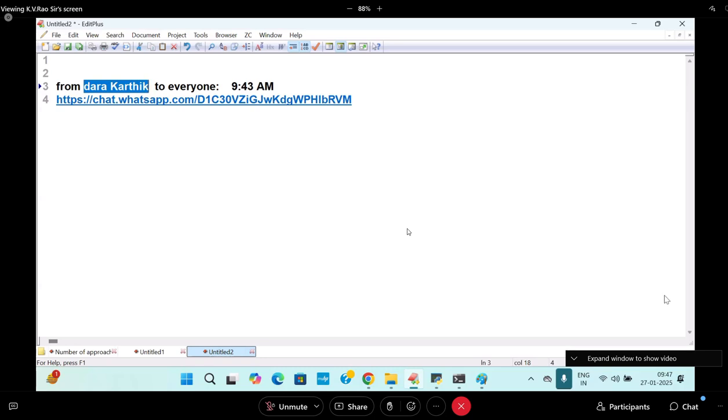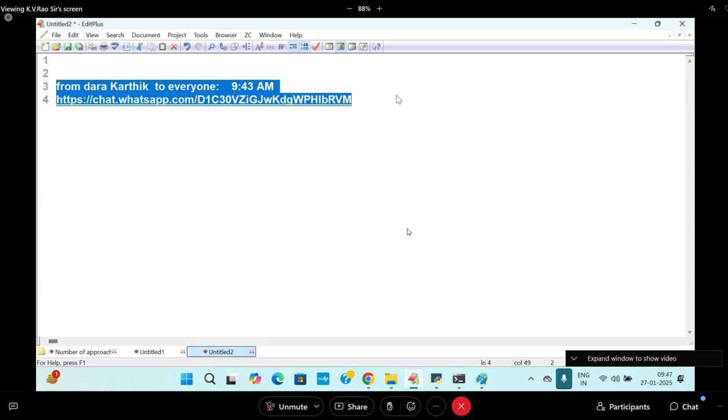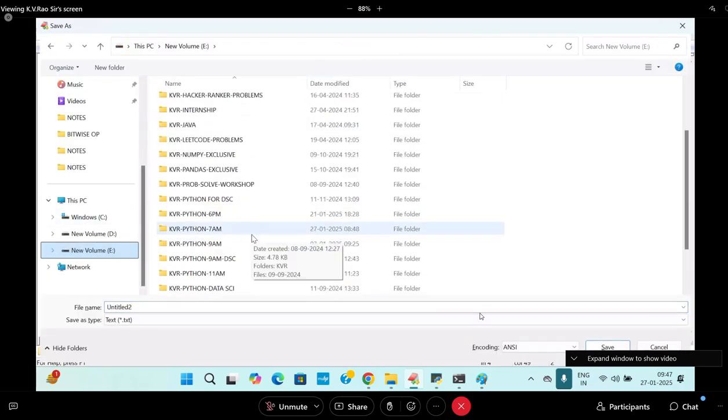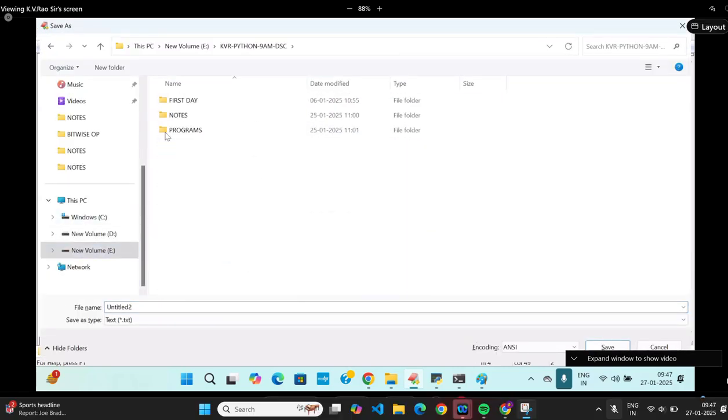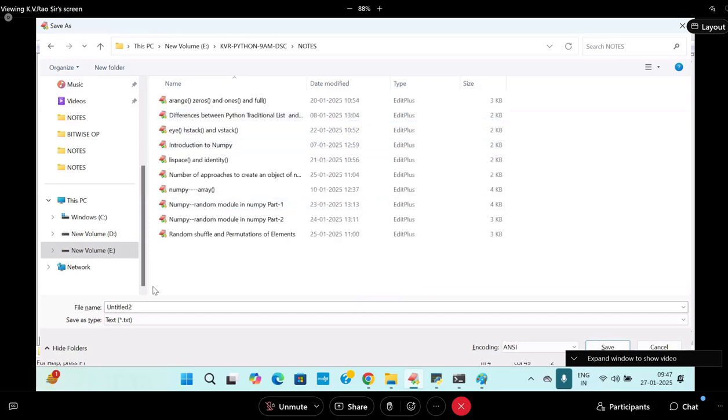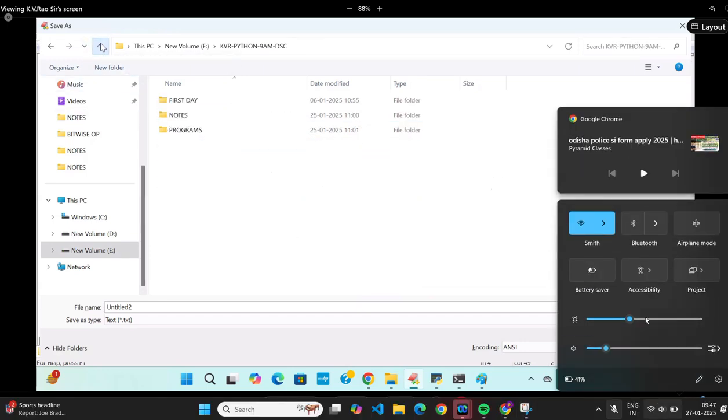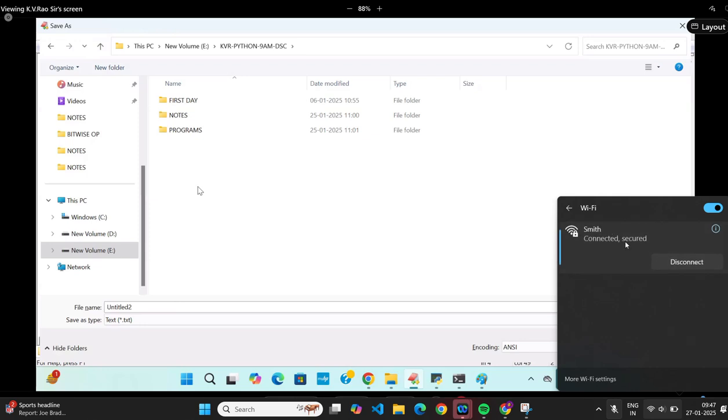If anybody says there is some WhatsApp group or something, don't try to join it. If you join and any loss or damage happens to girls or boys, the Institute is not responsible. So I will save this spot for our purpose. If anything happens because of that, they are not responsible for it.